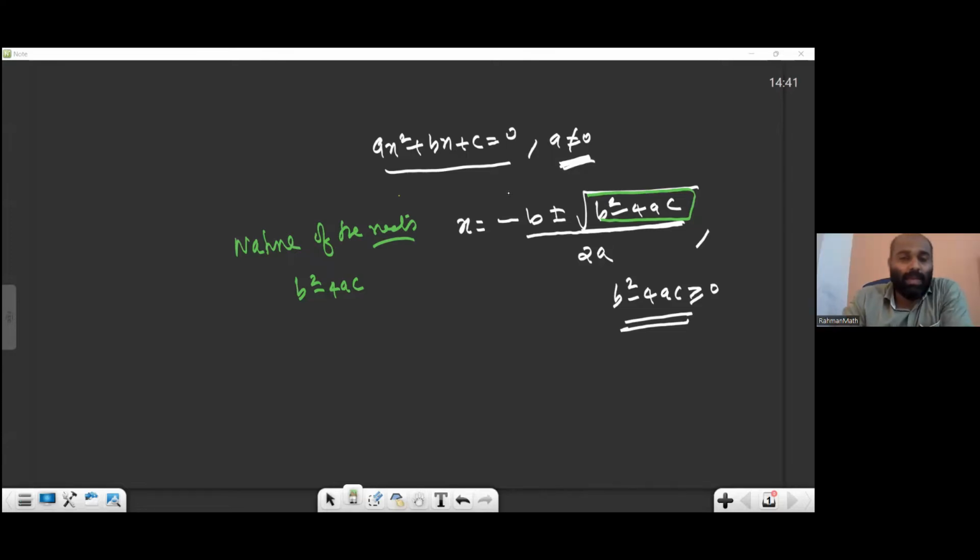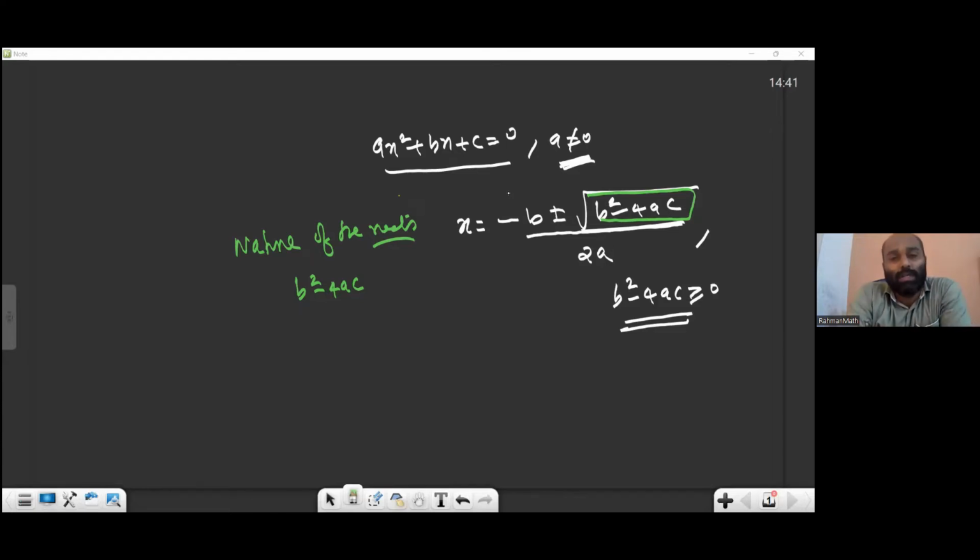What we are calling b square minus 4ac has a name: discriminant, as it discriminates the roots. I'm not telling all that part, but from the examination point of view I'm going on, because we can't cover the complete theory in 1 hour. So try to understand, b square minus 4ac is called the discriminant, discriminating the roots, whether a root is there or not. Maybe you learned this in school. I'm doing problems based on that only.